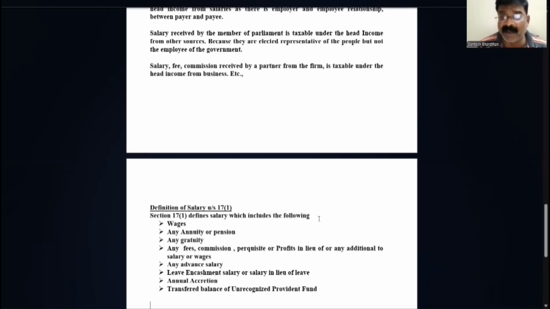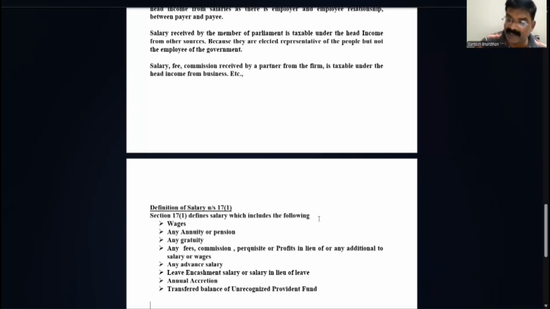Pension, basically, we receive the amount after the retirement. That is monthly, like salary, that we'll be receiving for the service rendered for a number of years, paid by an employer to his employee. That we call a pension. Any gratuity. Gratuity is basically the amount paid by an employer at the time of retirement for the gratitude of the employee. Normally we say if an employee actually worked for more than 5 years, then a certain amount will be kept aside and will be paid to the employee whenever he requires. That is a gratuity. Later on we study in detail with respect to the gratuity.